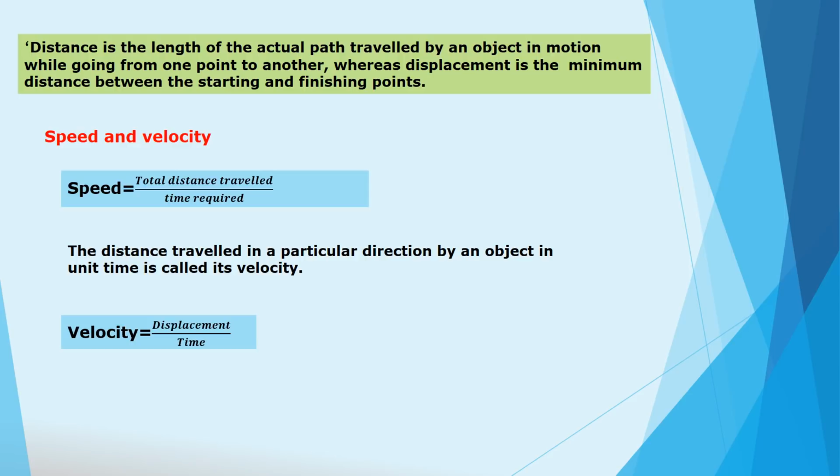If large units are used, 1 year can also be used as a unit of time. The displacement that occurs in unit time is called velocity, and velocity is equal to displacement upon time. So we get an idea of the definition of speed and velocity. In case of speed, we are considering distance, and in case of velocity, we are considering displacement.